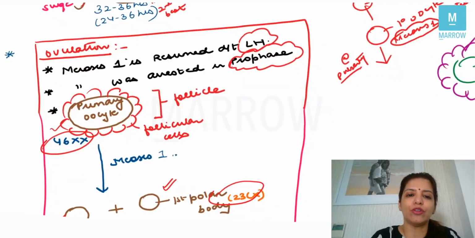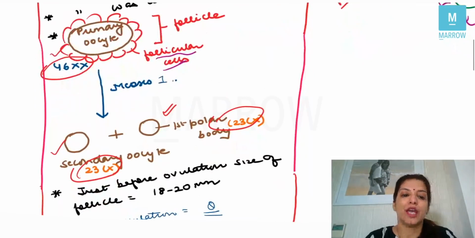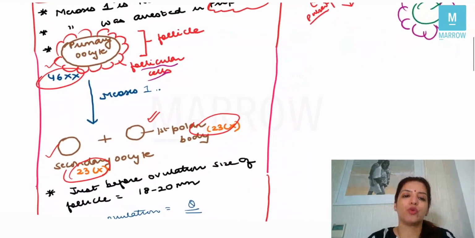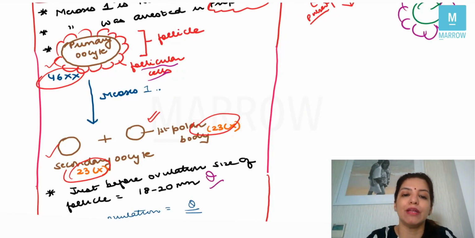So these are the follicular cells, as you can see in the image, and the primary oocyte. So this is called the follicle, right? So next question which they ask you is, just before ovulation, what is the size of the follicle? So the size of the follicle just before ovulation is 18 to 20 millimeter.